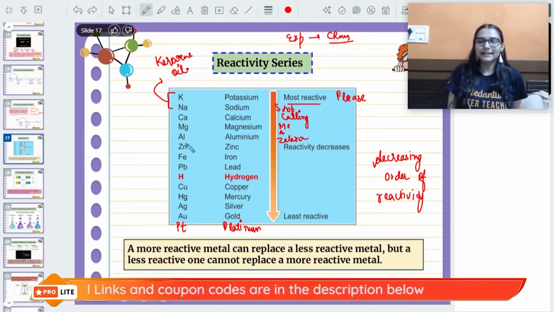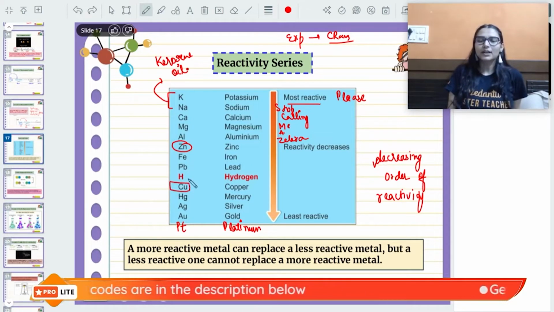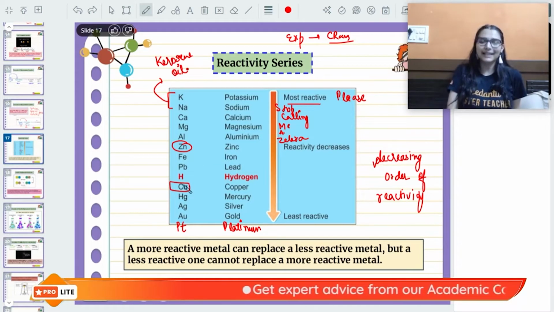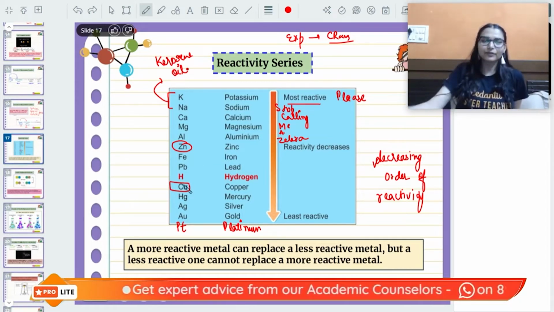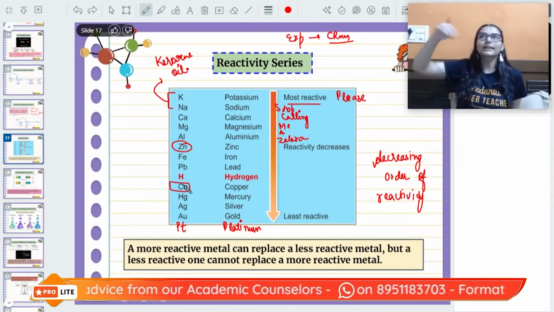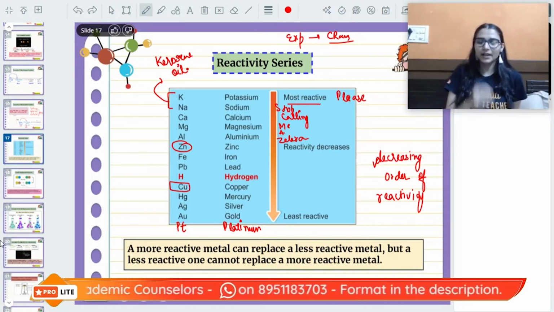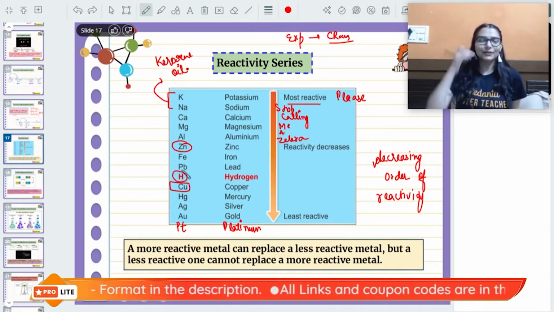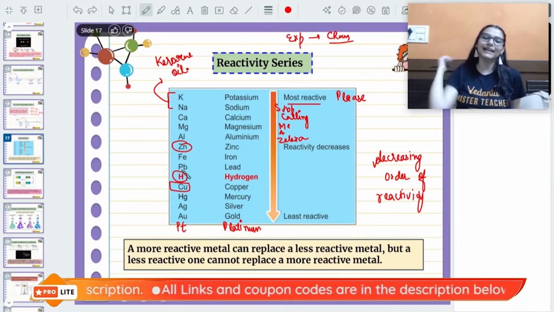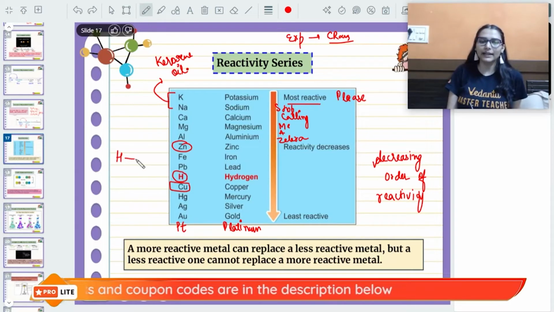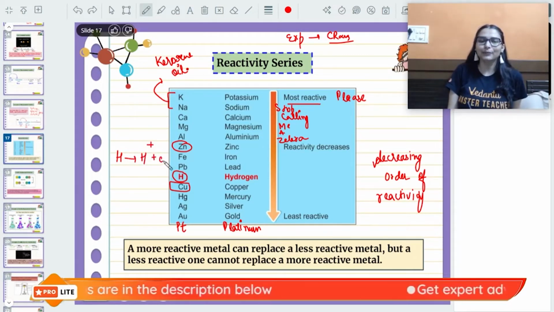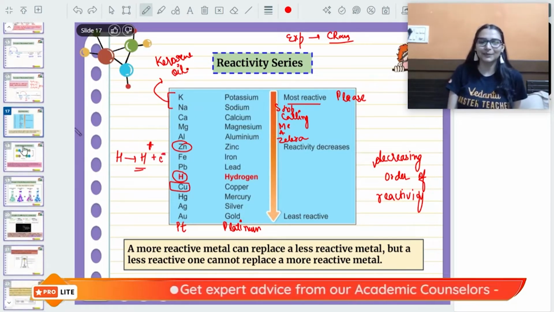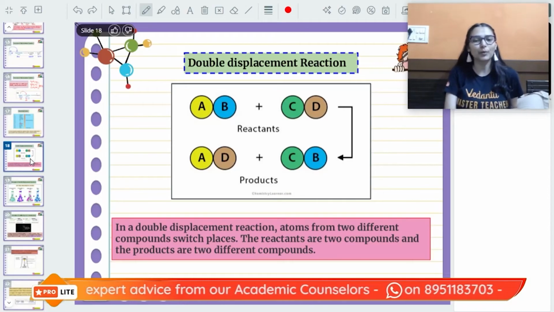So you can see, let's say I am comparing zinc with copper. Zinc is on the top of copper, so that means zinc is more reactive, copper is less reactive. Any element which is at the bottom is going to be less reactive than all the elements kept above it. If you pay attention, hydrogen is also part of this reactivity series because hydrogen can very much behave like alkali metals. Hydrogen has only one electron. It can quickly lose it and become a proton, H plus ion, just like metals do. So we are keeping it here. Hydrogen is also placed in group number 1.